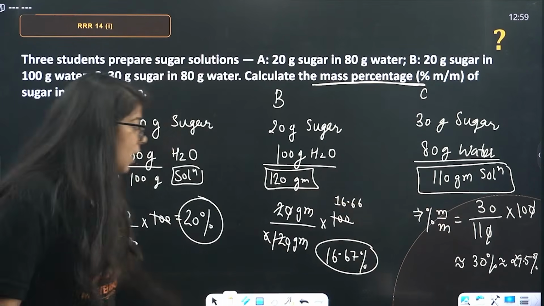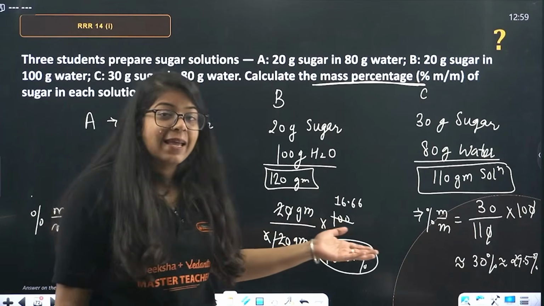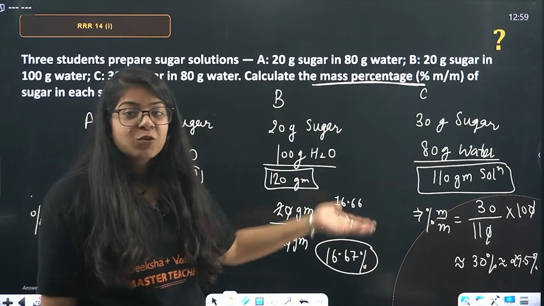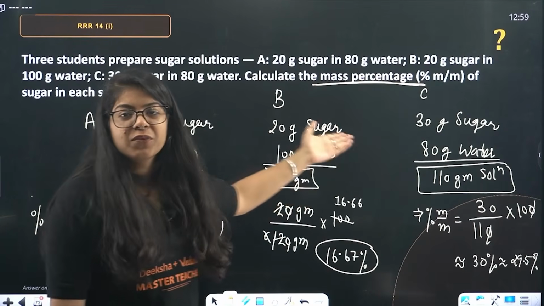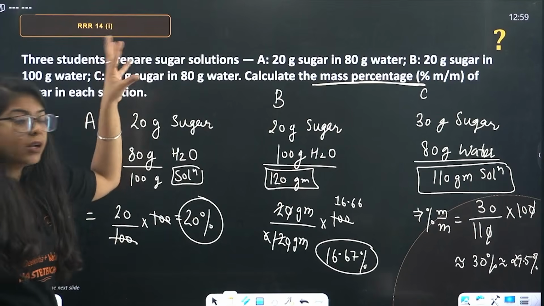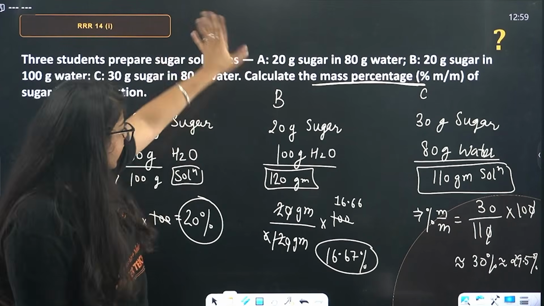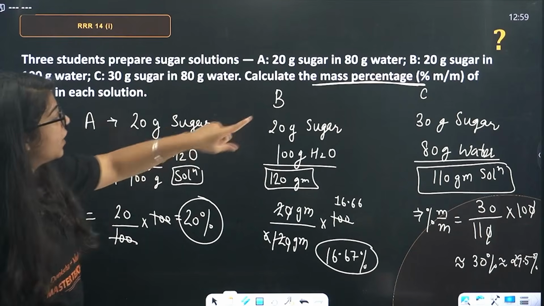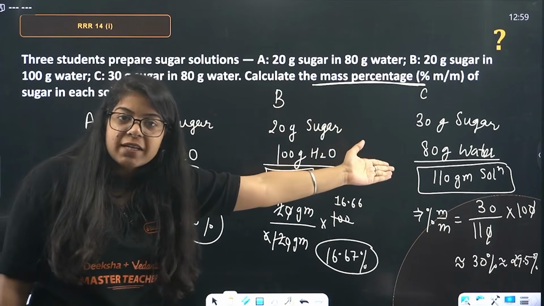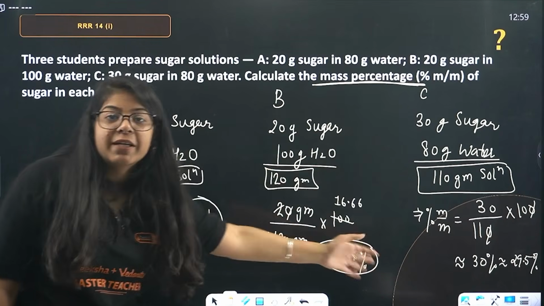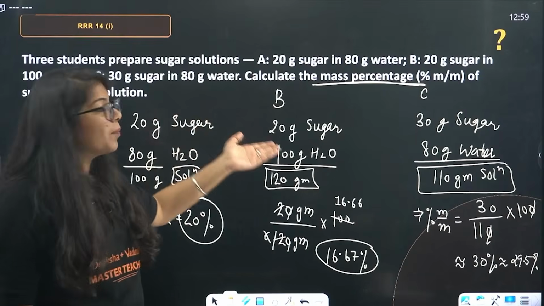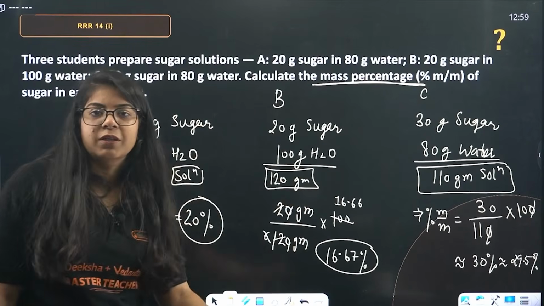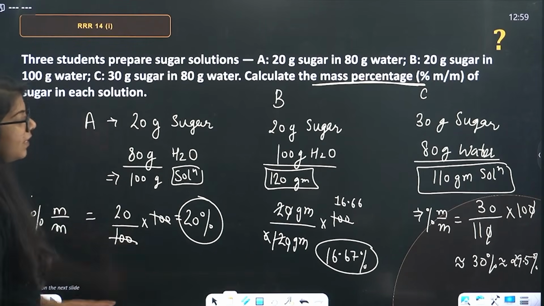Now, you have to give the answer. Whose solubility is more? That solubility is more. Why? Because it is 30 gram of sugar and 80 gram of water, compared to 20 gram of sugar and 100 gram of water, and 20 gram of sugar and 120 gram of solution. More sugar is getting dissolved in the 30 gram and 80 gram case, so more solubility. Less solubility for 20 gram and 100 gram. So that's your final answer.